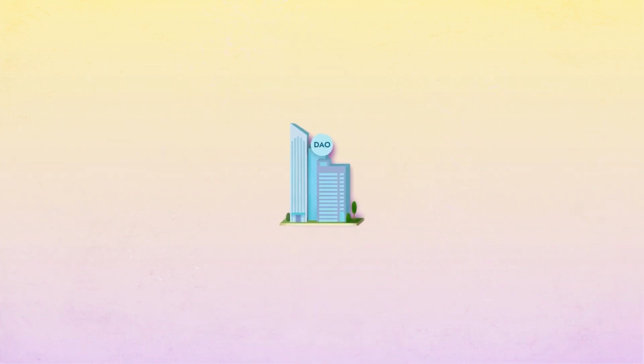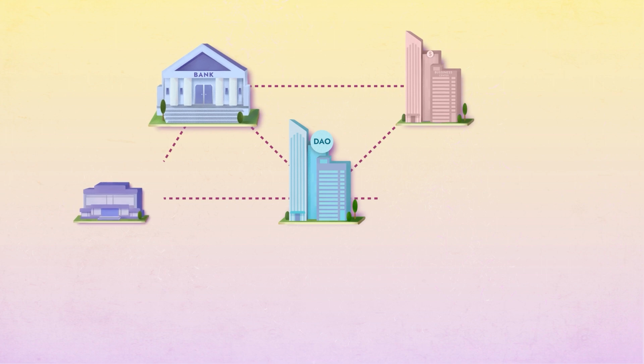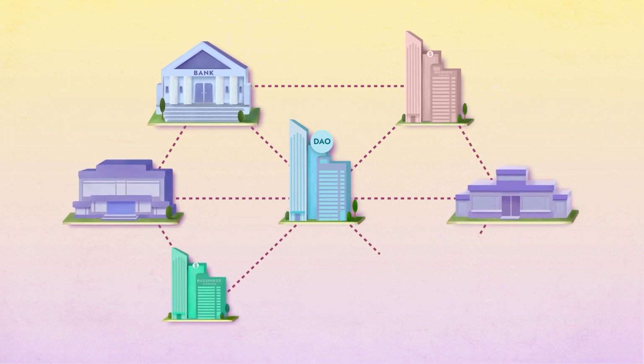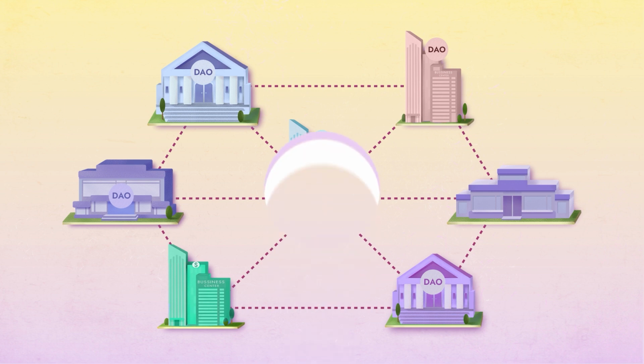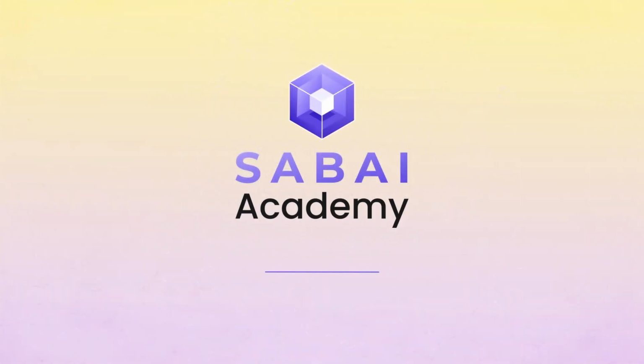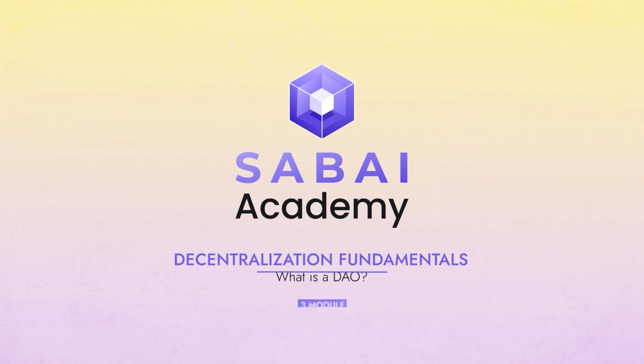Although the DAO concept is still relatively new and has unresolved issues, it's rapidly evolving, and an increasing number of projects are adopting the DAO model over traditional management methods. In this module, we discussed DAOs, an innovative approach to organizational management, and learned how it operates. In the next module, we'll delve deeper into the topic of smart contracts, which have been mentioned several times in this chapter of the Decentralization Fundamentals course.